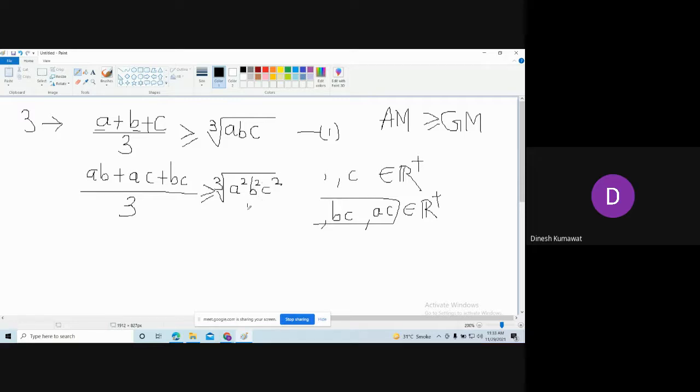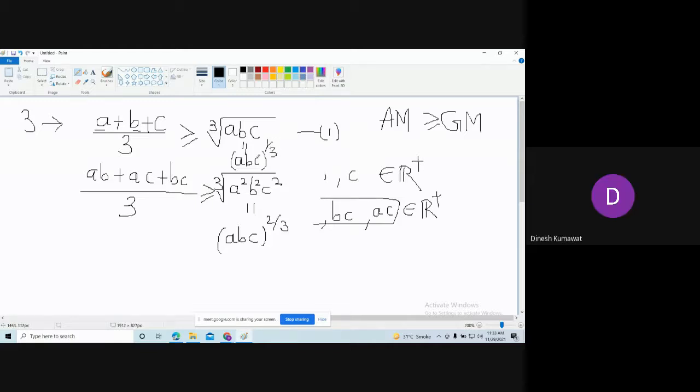I can write this as ABC to the power 2 by 3. And on the other side I have ABC to the power 1 by 3.